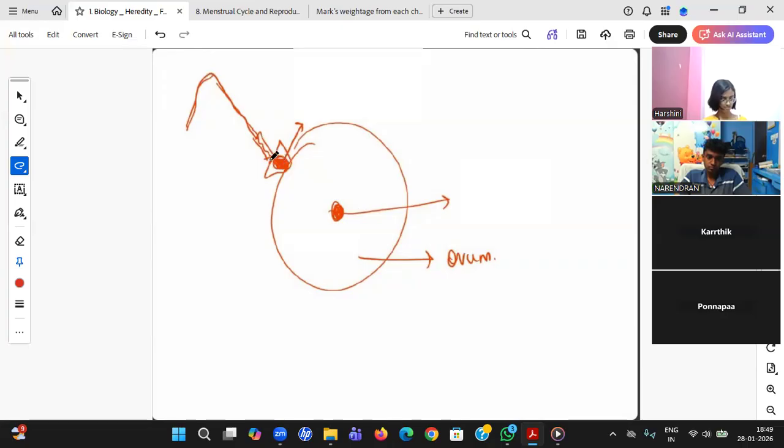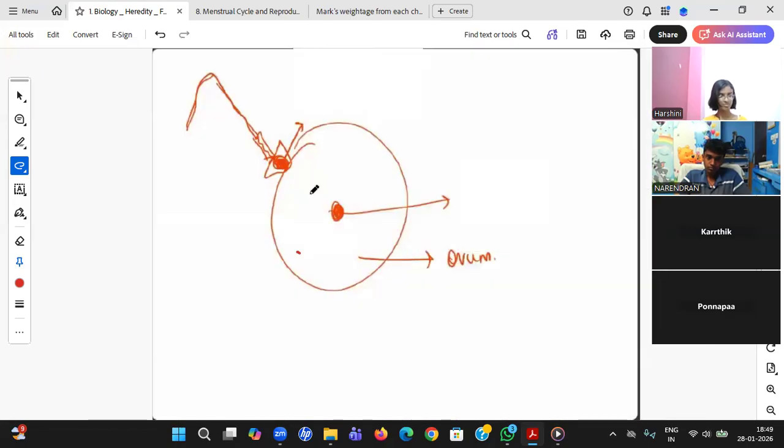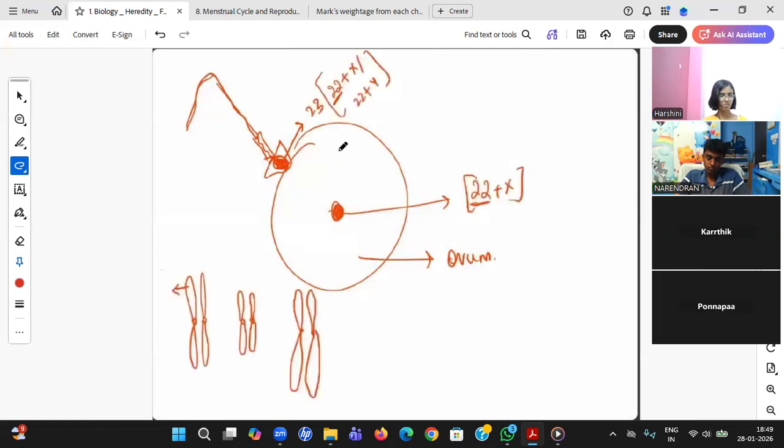Now, sir, you said every cell has chromosomes like this, and something like these chromosomes we have in the ovum. Where are they? Definitely, here is the nucleus. Definitely, the chromosomes will be there. What did I say? The sperm cell will also have 23 chromosomes, and this egg cell will also have 23 chromosomes.